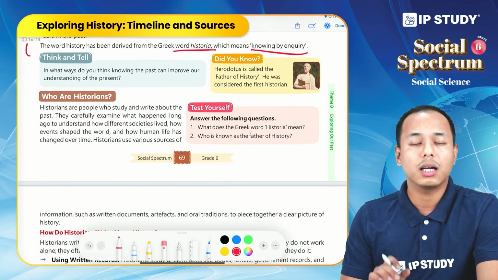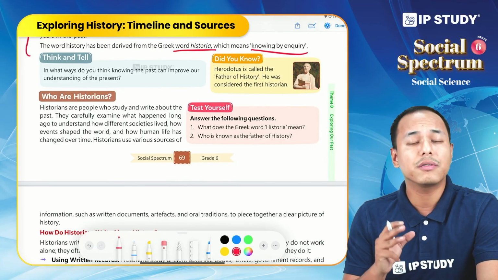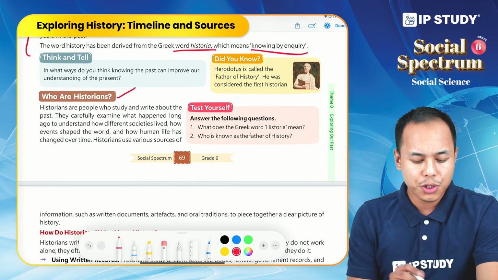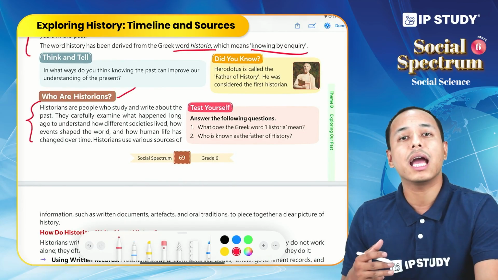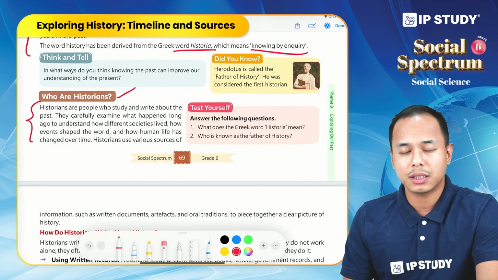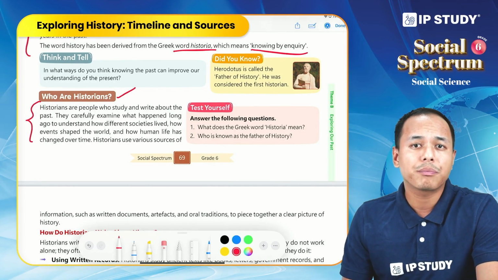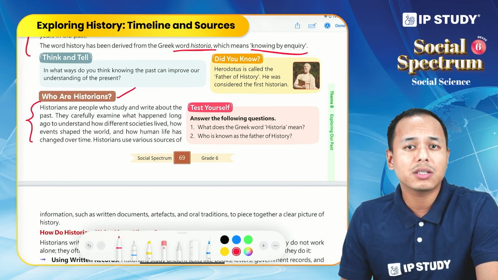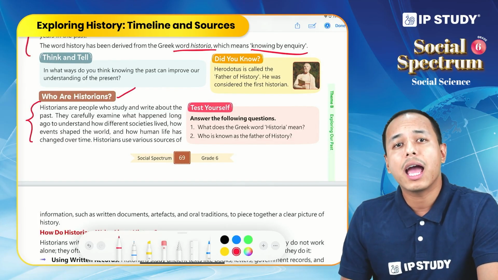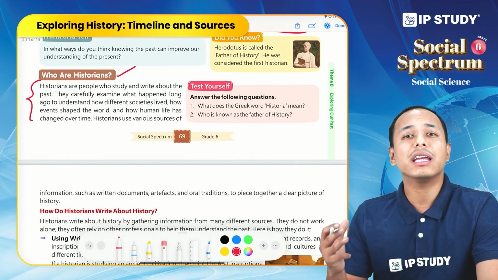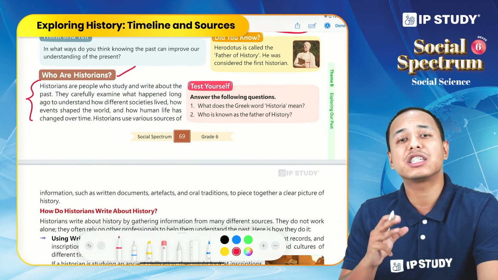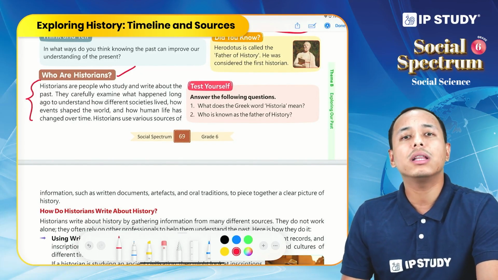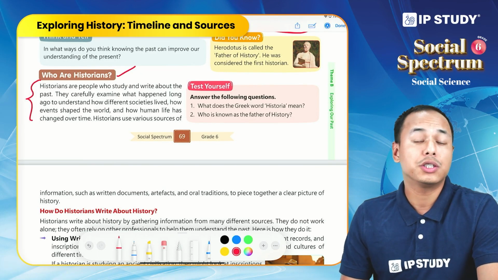Now let us discuss the first topic of the chapter, who are historians. Historians are people who study and write about the past. They study how people lived in the past, how society was in the past and how society has changed, how the lives of people have changed, and what significant events have shaped the life of people in modern times. All this historians study.